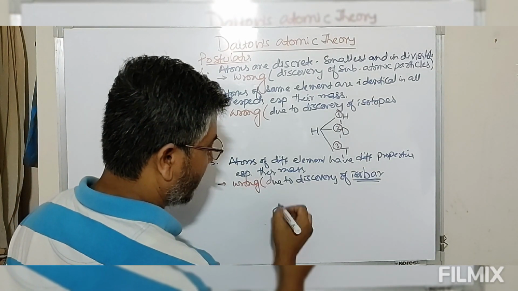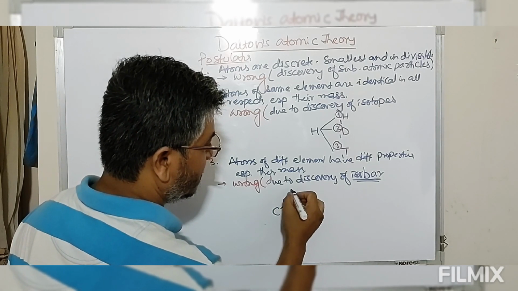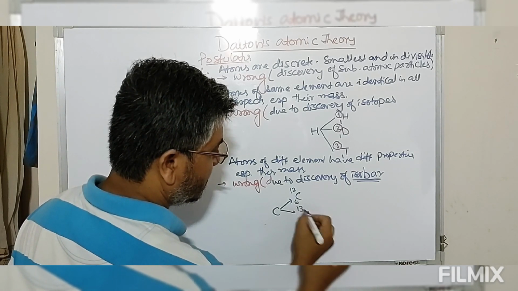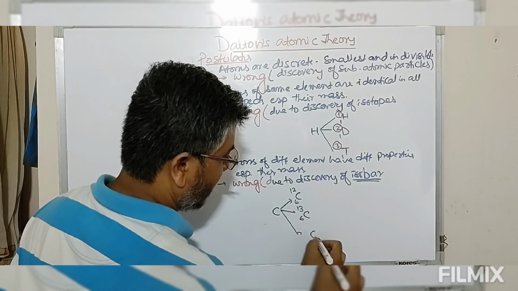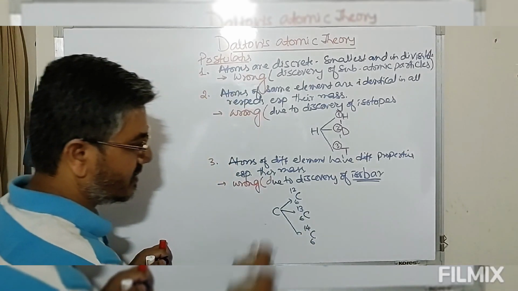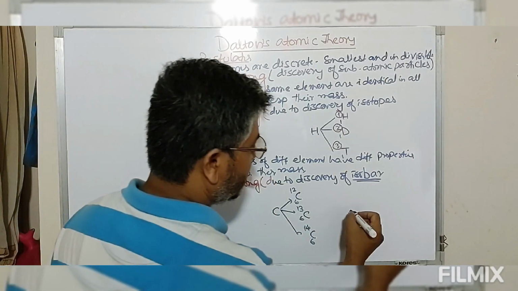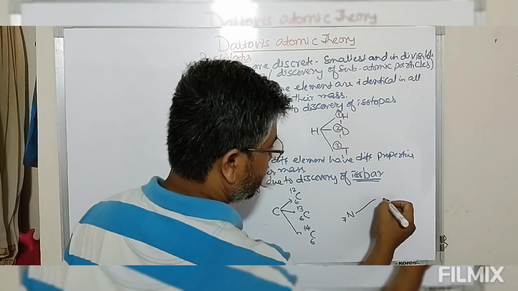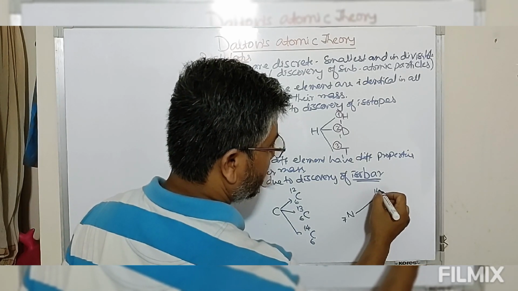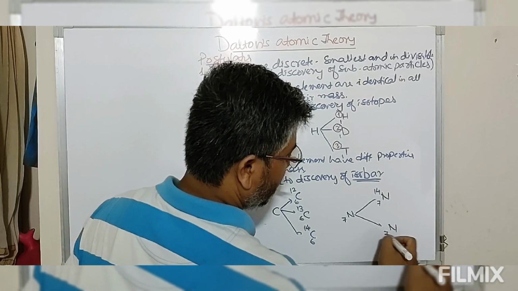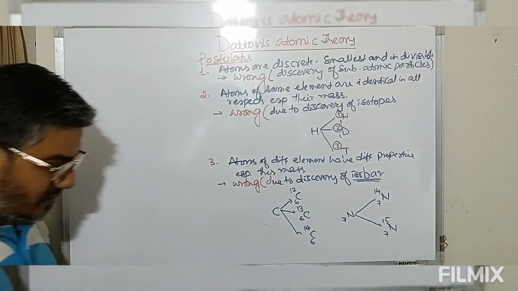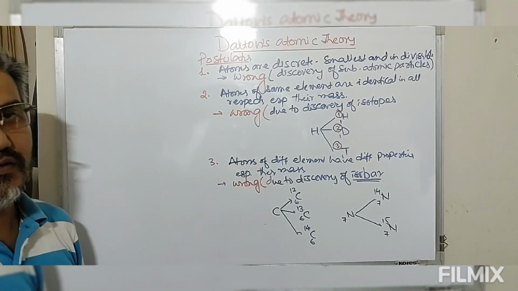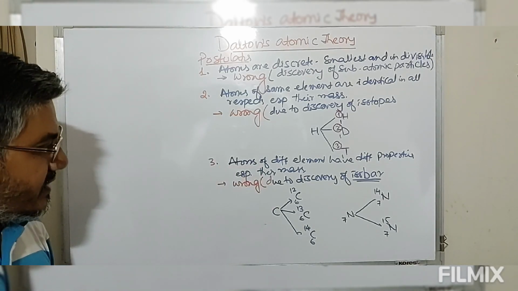Let's take this case. We have carbon. Carbon exists with mass number 12, atomic number 6; mass number 13, atomic number 6; and mass number 14, atomic number 6. These are three isotopes of carbon. On the other side, look at this. We have nitrogen, atomic number 7. Nitrogen exists with atomic number 7, mass number 14, and atomic number 7, mass number 15. If you look at the elements present in the periodic table, most of the elements have this isotopic or isobaric form.